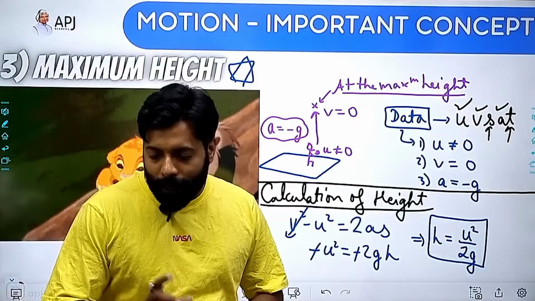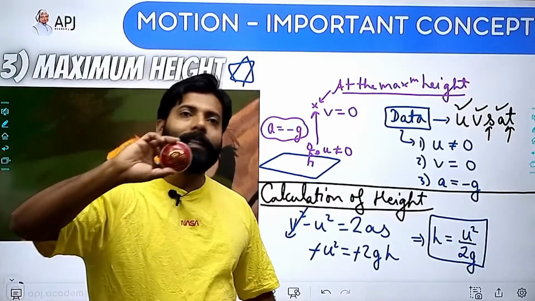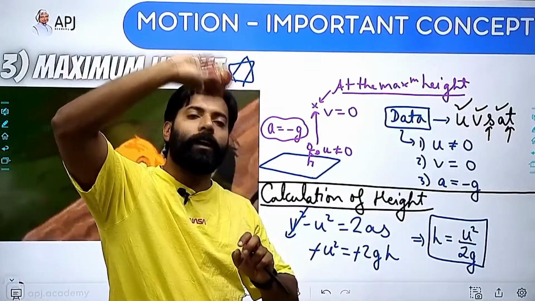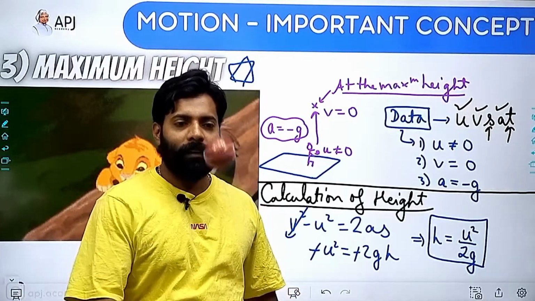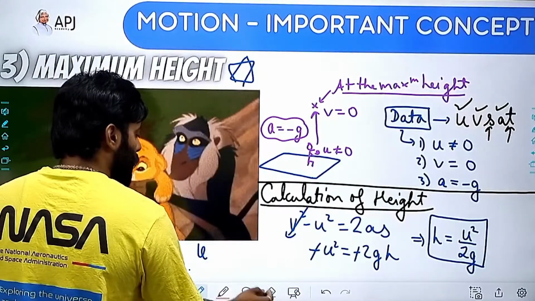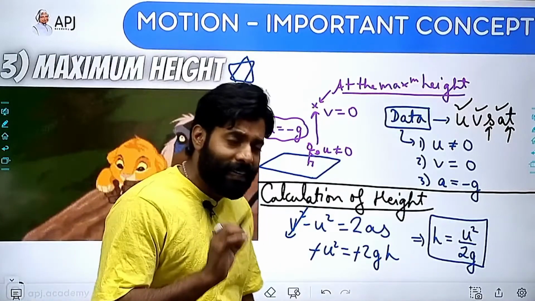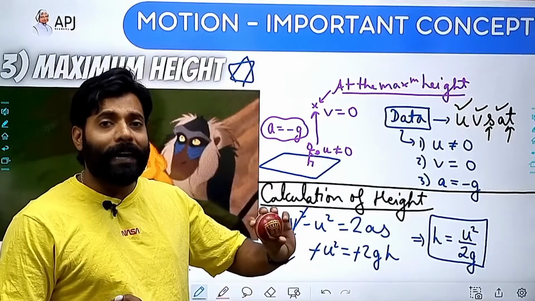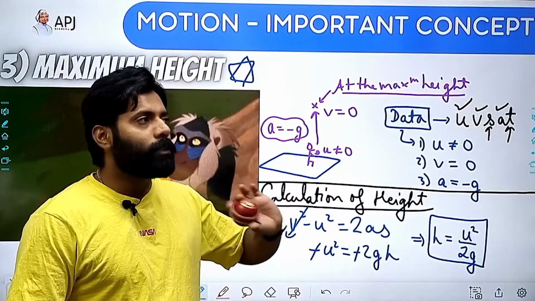If you are throwing a ball with a speed of 20 meter per second, then what is the maximum height that the ball can attain? One question for you. These questions are very simple. Whenever you are getting some values, you will be able to find out the answer.